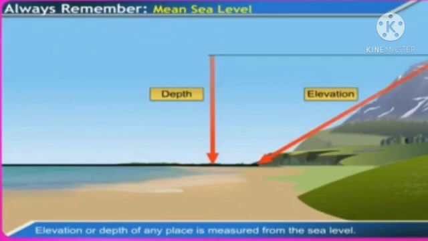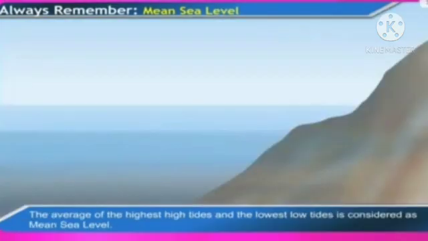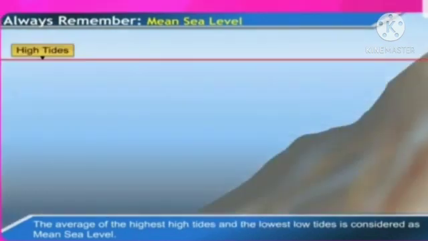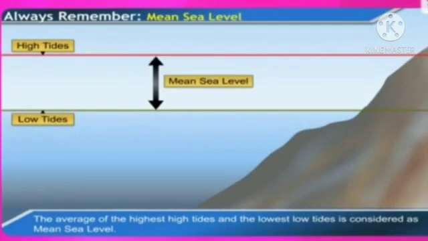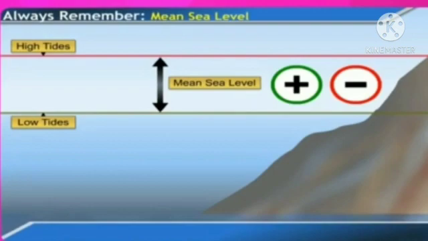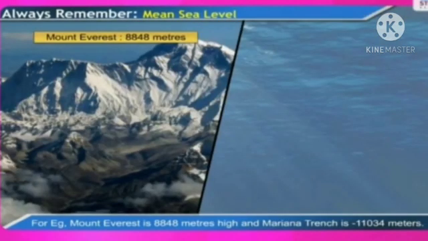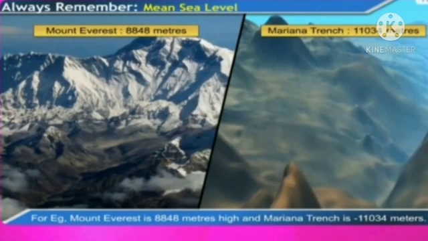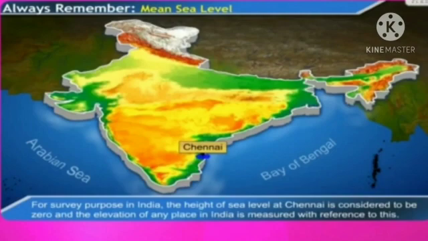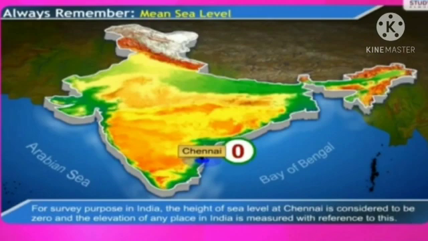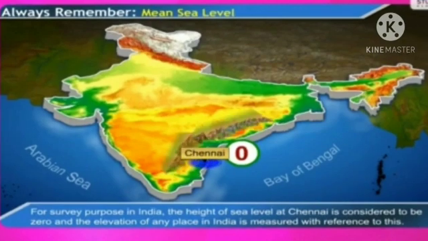Always remember, mean sea level. Elevation or depth of any place is measured from the sea level. The average of the highest high tides and the lowest low tides is considered as the sea level. This average is taken to be zero, and altitudes or depths are measured and shown in positive or negative values. Example, Mount Everest is 8,848 meters high and Mariana Trench is 11,034 meters deep. For survey purposes in India, the height of sea level at Chennai is considered to be zero and the elevation of any place in India is measured with reference to this.